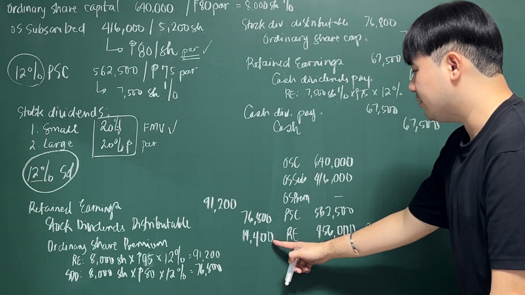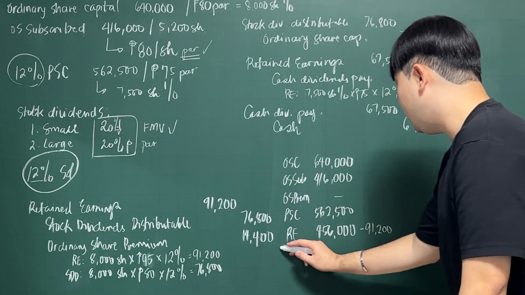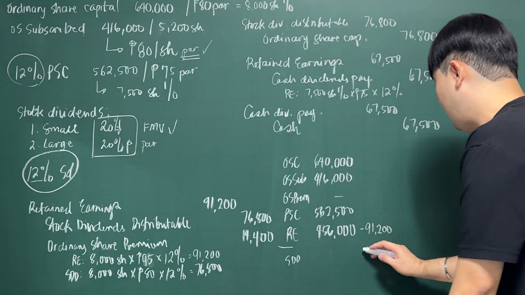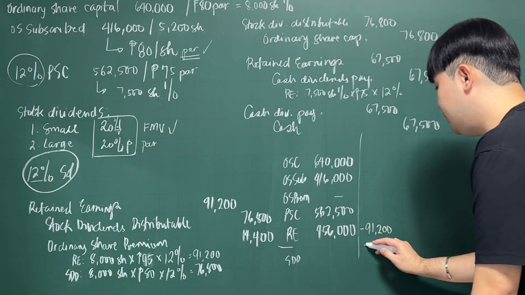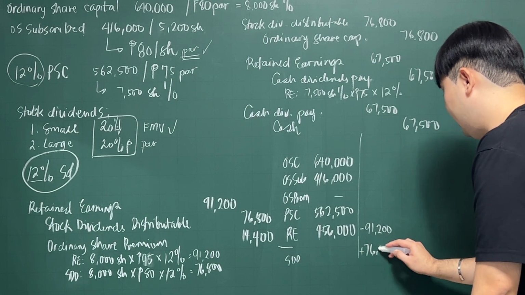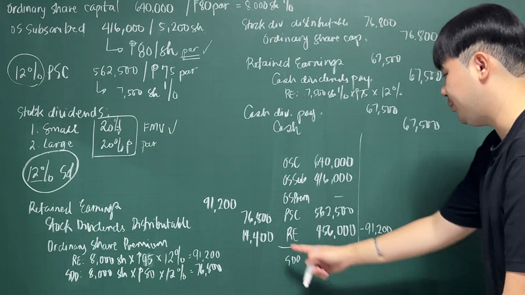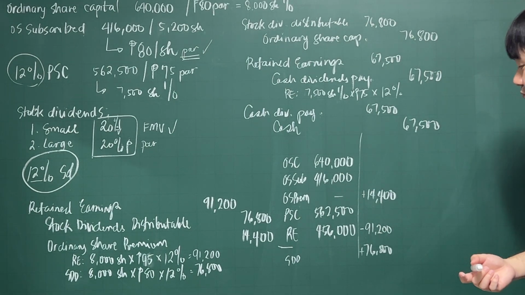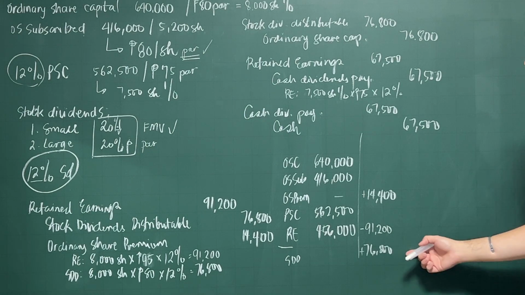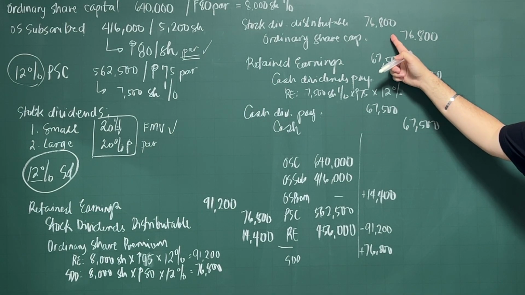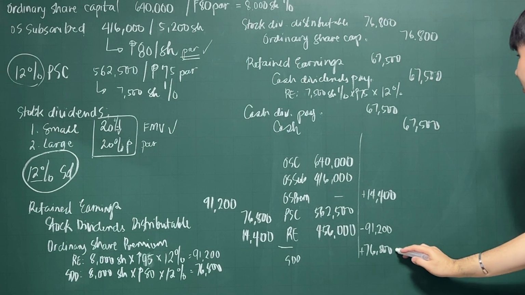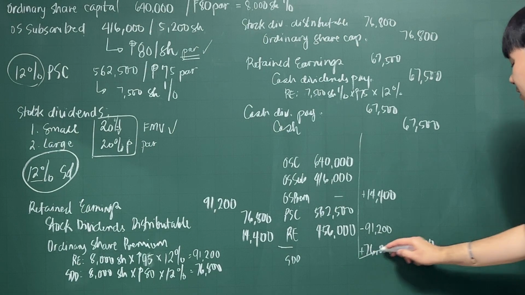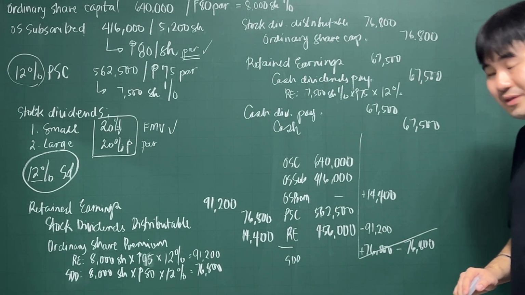Okay? And then stock dividends distributable. So I will put here your SDD of, this is the starting point, okay? So 76,800, and then credit ordinary share premium for 14,400. Okay? But since your stock dividends have already been distributed, so debit stock dividends distributable for 76,800, basically the effect is slashed out already, right?